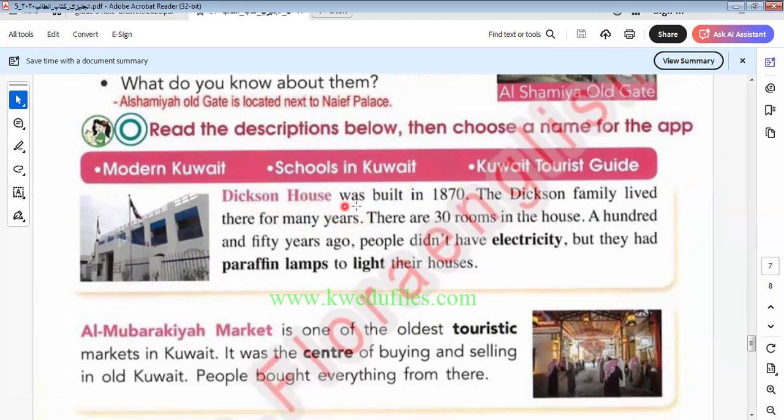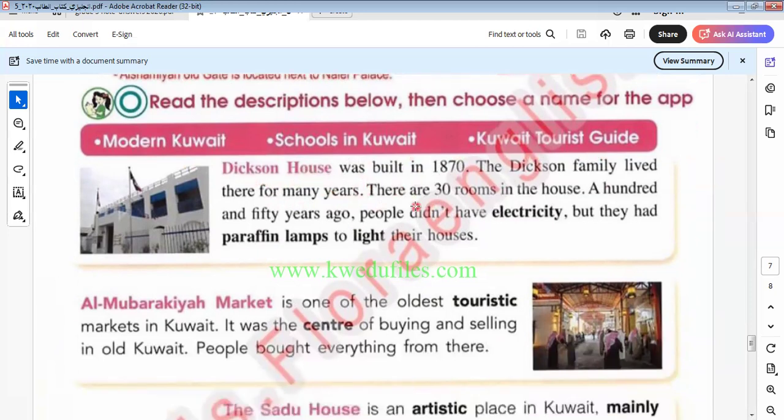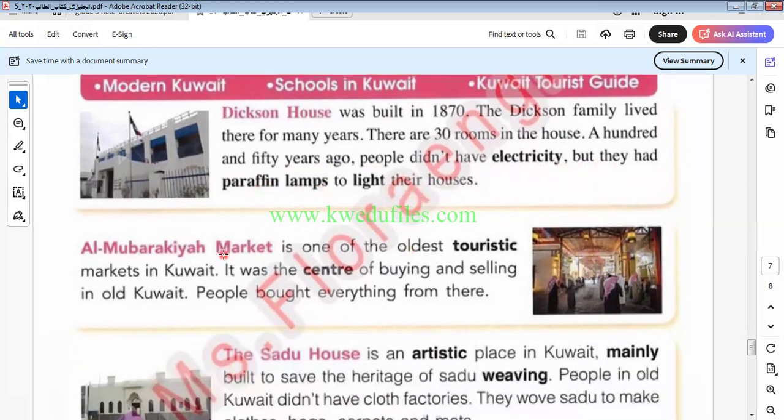Dickson House. What is Dickson House? Let's read it. Read about the Dickson House and know more about this place. It was built in 1870. The Dickson family lived there for many years. There are 30 rooms in the house. 150 years ago, people didn't have electricity, but they had paraffin lamps to light their houses.